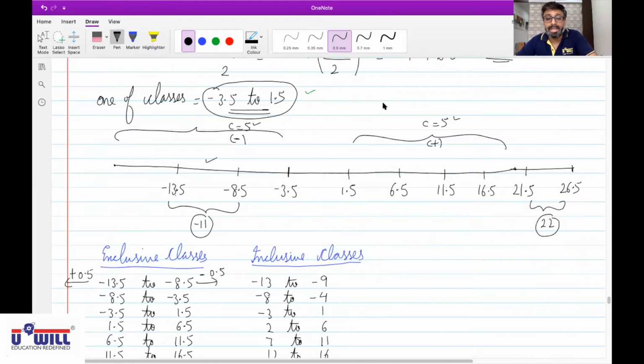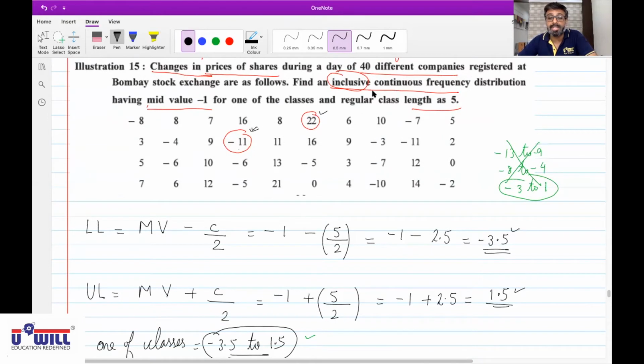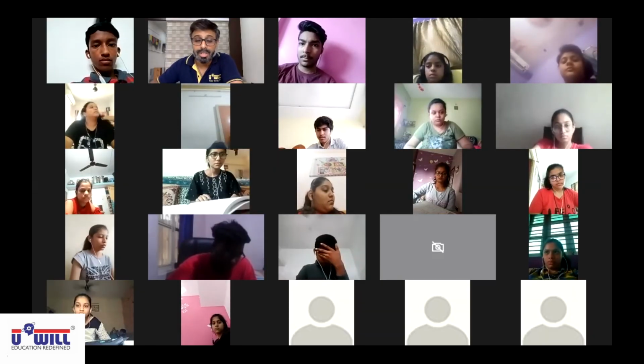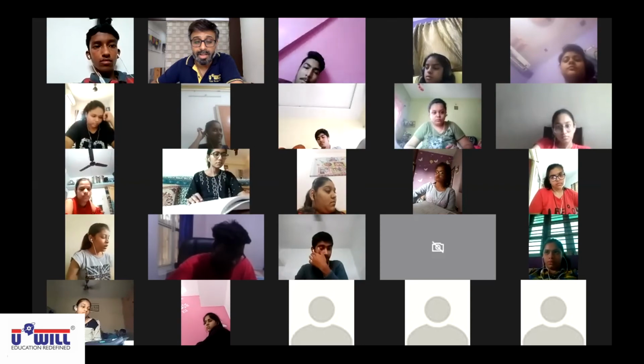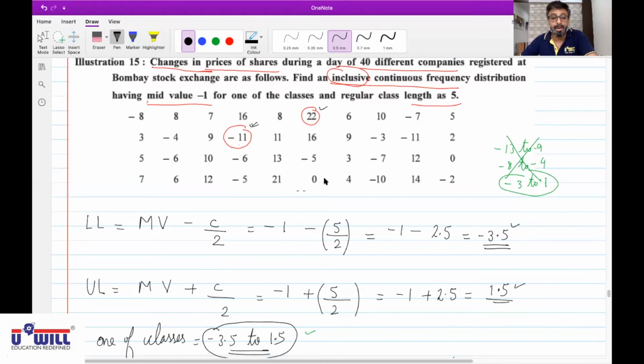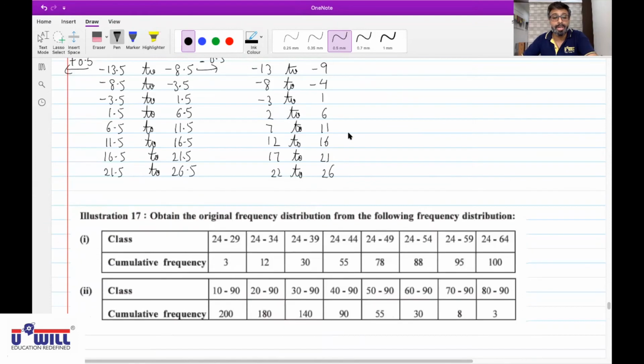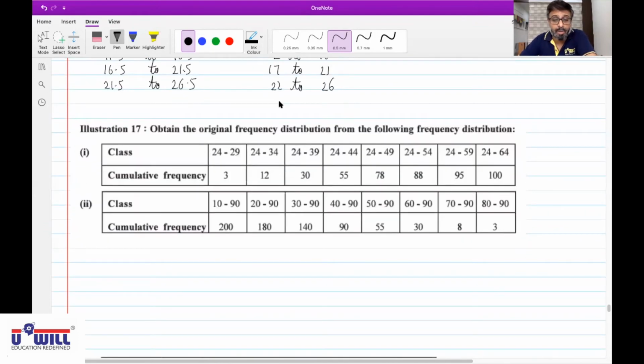Now all of you can do the tally marks on your own and obtain the distribution. Now illustration 15, all of you will be repeating in the homework with all this exercise again what I explained you right now, and then the tally marking part and frequency part you can do on your own. Now illustration 17 was in your homework that I am discussing orally only because it's a very simple question. So we need not solve it right now. You all also will not solve it. Just be attentive and do the markings and then you can retry again as your homework. So classes are 24 to 29, 29 to 34, 34 to 39, 39 to 44, 44 to 49 and so on. Raise your hand. Which type of distribution is this?